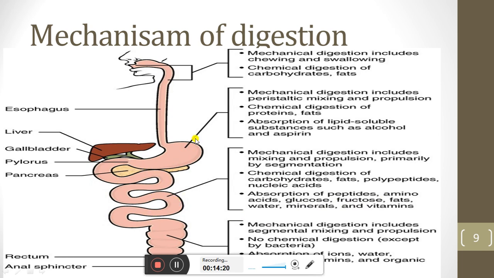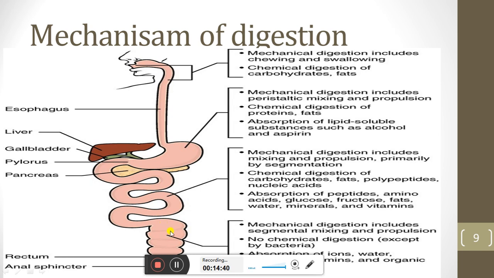So we see there is mechanical and chemical digestion. At the level of stomach there is the mechanical, chemical and absorption of, to some extent, lipid, and at the level of small intestine there will be the mechanical digestion, chemical digestion and also absorption of peptides.